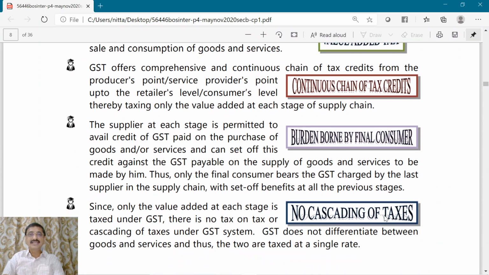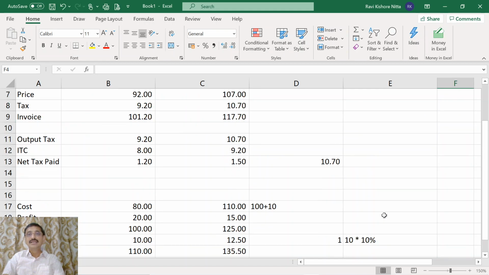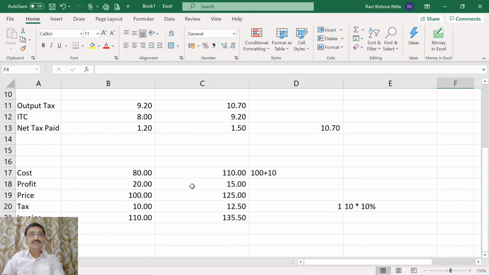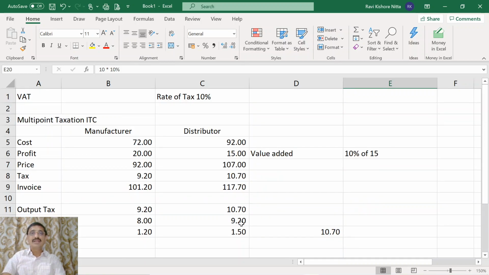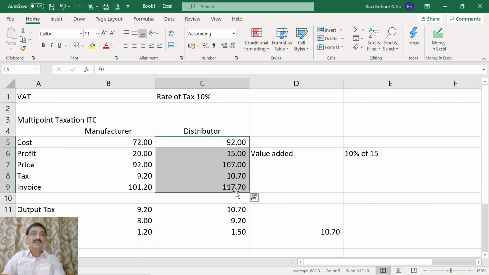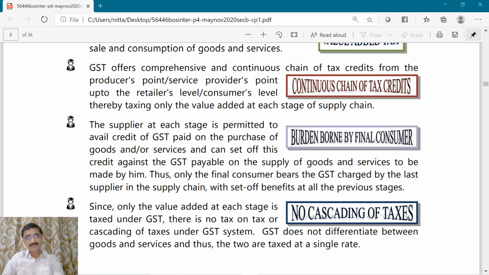No cascading of taxes, which we have already understood through this example. If input tax credit is not allowed, then tax on tax is to be paid, which will increase the price of the product and the burden on the consumer. But in the VAT model, where input tax credit is allowed, the tax on tax will not be levied. Thereby, there will not be any cascading effect, as a result of which the prices will not increase.